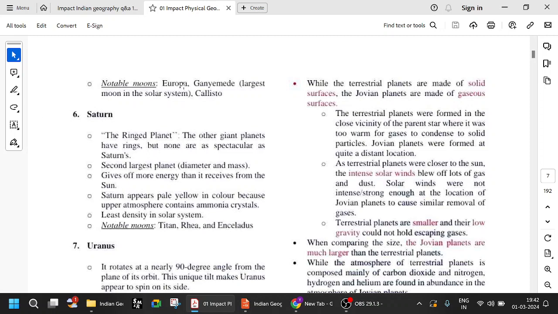The important moons of Jupiter are Europa, Ganymede, Callisto, and also there is one called Io. That's also very important. Io: I for India, O for oxygen. Io, Europa, Ganymede, Callisto. On the other hand, Saturn's moons are Titan, Rhea, and Enceladus. They are also very important. Saturn is the second largest planet. It is called the ring planet.